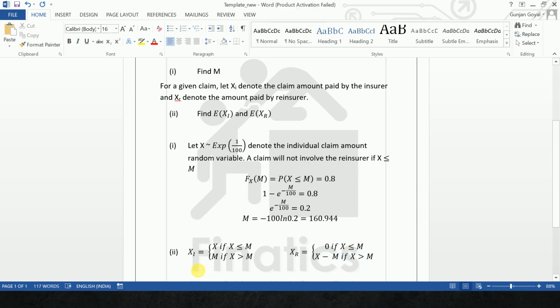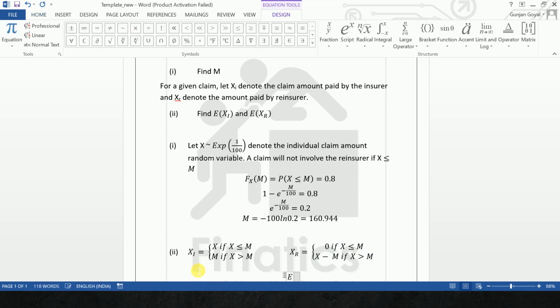Okay, very simple. Now we'll find the expectation of X_I. Just keep on inserting equations.